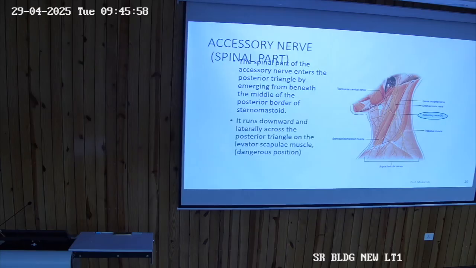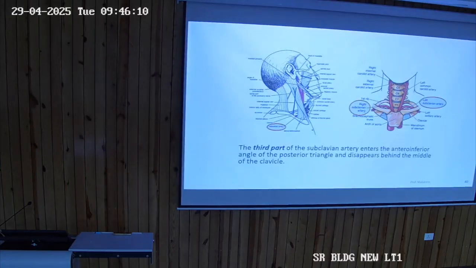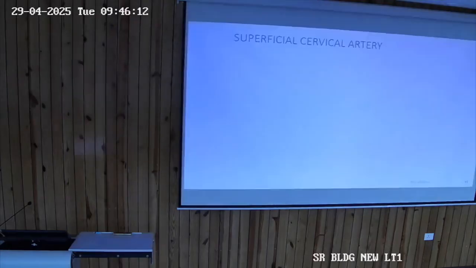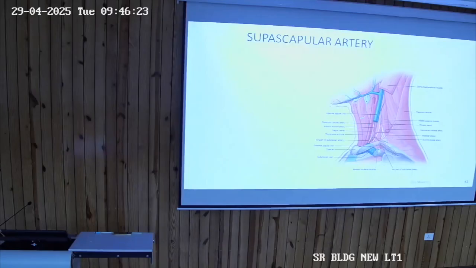You will be seeing it runs downwards, crosses the posterior triangle on levator scapulae. So one must take care of this nerve point because many nerves are emerging also from that point. So the third part of the subclavian artery is also a content. So superficial cervical artery, it is a branch of the thyrocervical trunk, that is also a content of this triangle. So that is also visible.